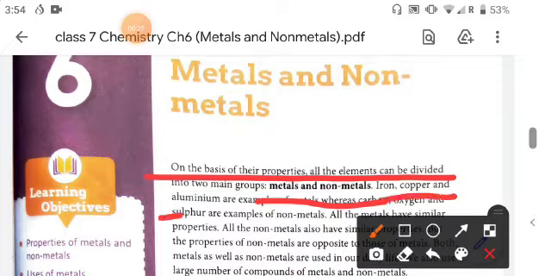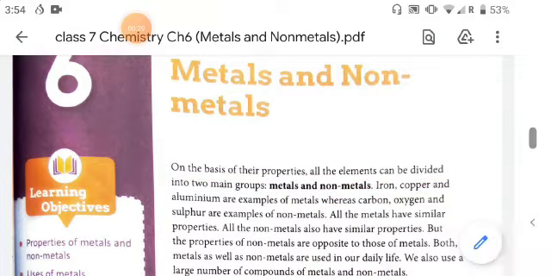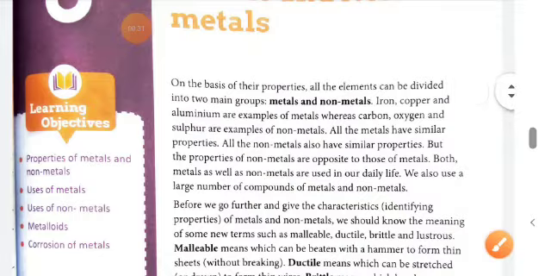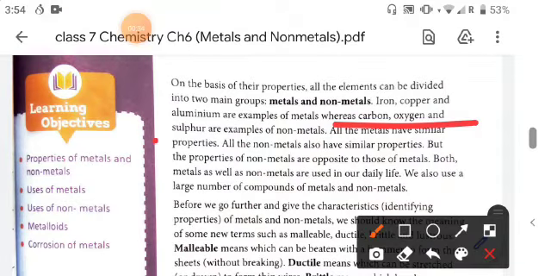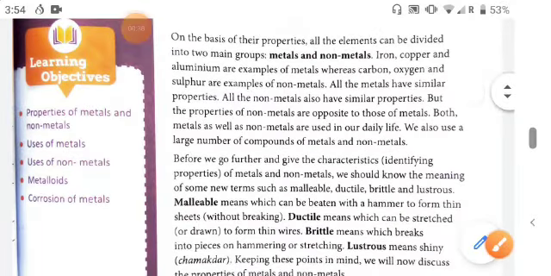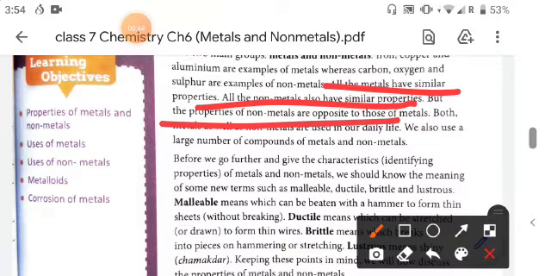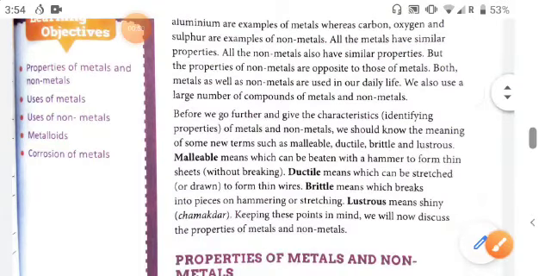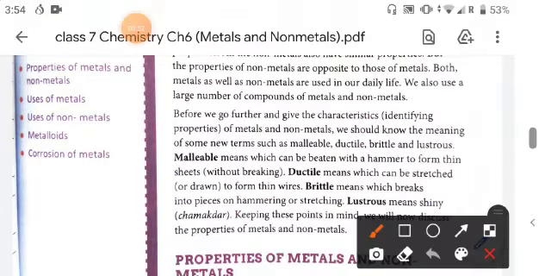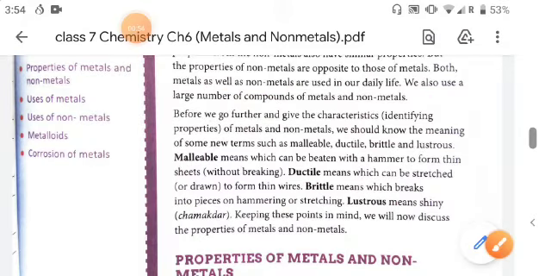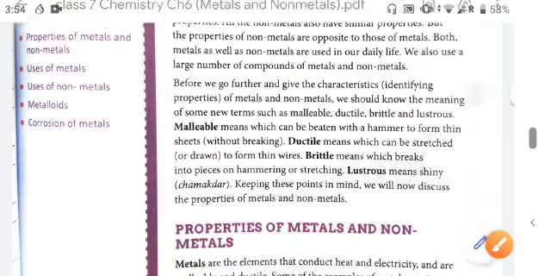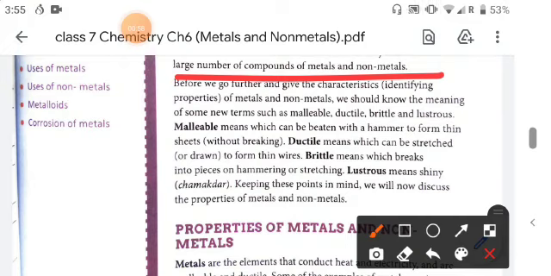Iron, copper and aluminium are examples of metals, whereas carbon, oxygen, nitrogen, sulfur are examples of non-metals. You know that all the metals have similar properties and the non-metals also have similar properties, but the properties of non-metals are opposite to those of metals. Both metals as well as non-metals are used in our daily life, and we also use a large number of compounds of metals and non-metals.